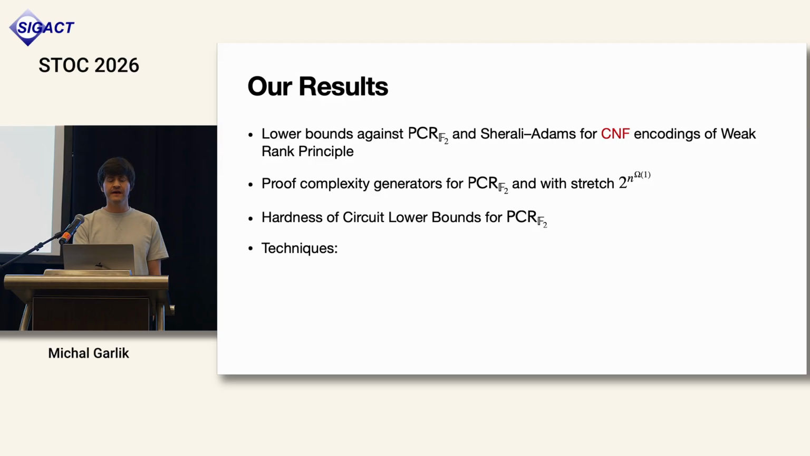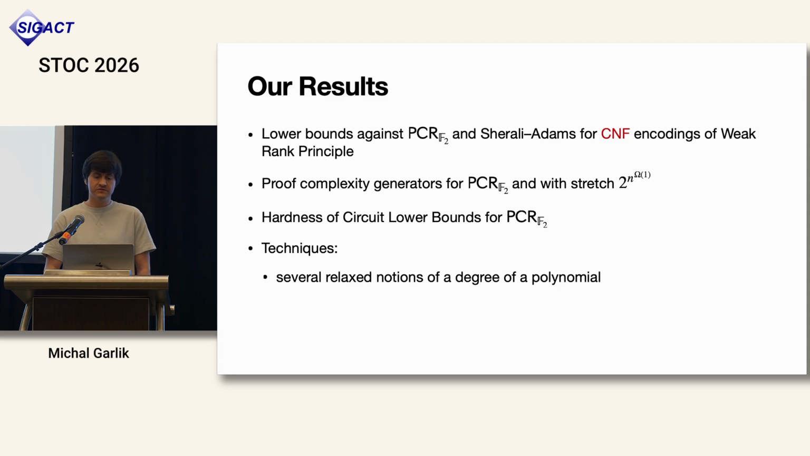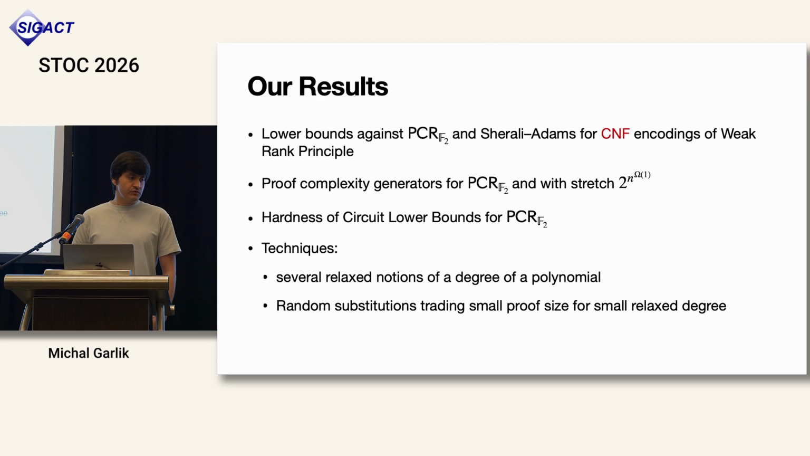Briefly about the techniques. We need to introduce several relaxed versions of the degree of a polynomial, because the standard, classical notion simply does not work. Together with this, we have to couple it with some random substitutions. Their role is to trade a proof of a small size for a proof which has a small relaxed degree. And these differ from standard random restrictions that just set 0s and 1s. Our substitutions also have to substitute variables with other variables, negations of other variables, or some small polynomials.